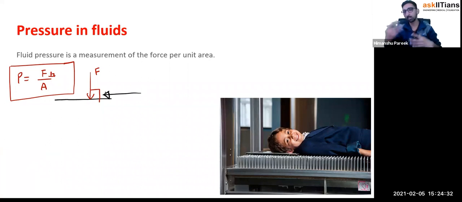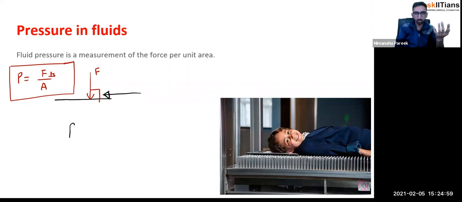For this, we'll have a new term, which we'll be learning in grade 11, in the chapter properties of matter. So right now, don't get confused. Just remember one fact, that in a pressure formula, the force which we have to write is the perpendicular to the surface. It shouldn't be the tangential to the surface. We should always write down the perpendicular force. That's it. If any force is tangential, that would not account into the pressure.